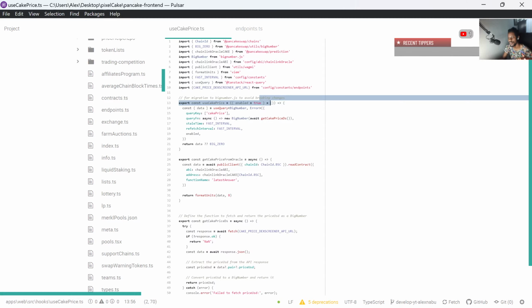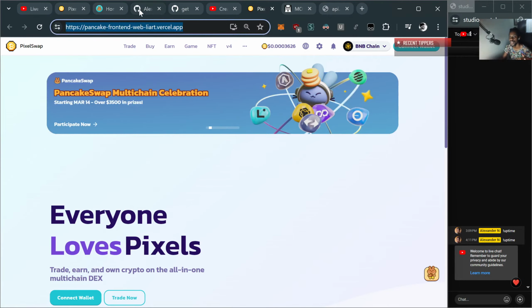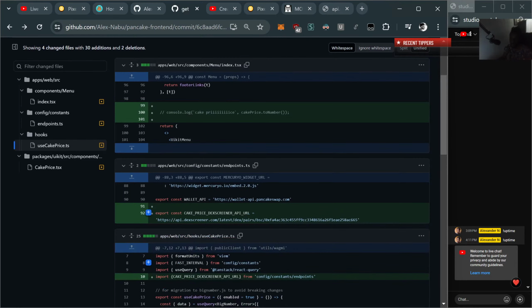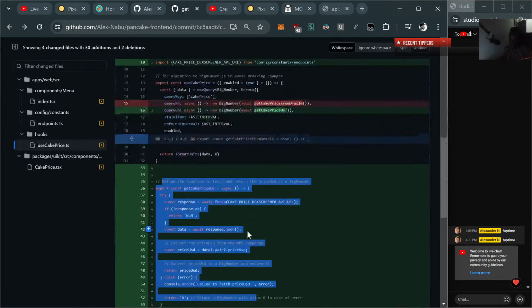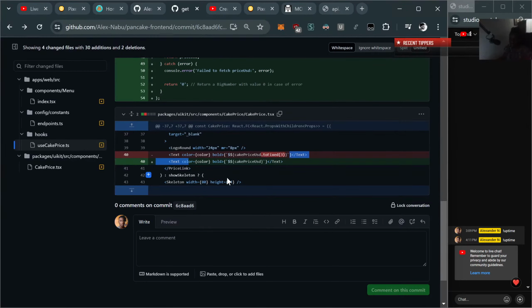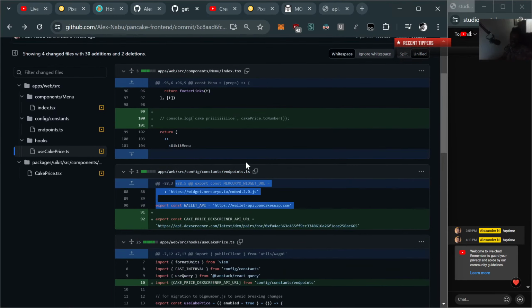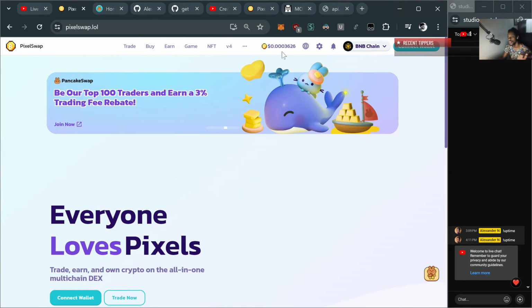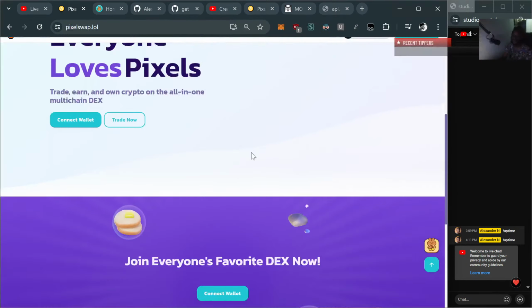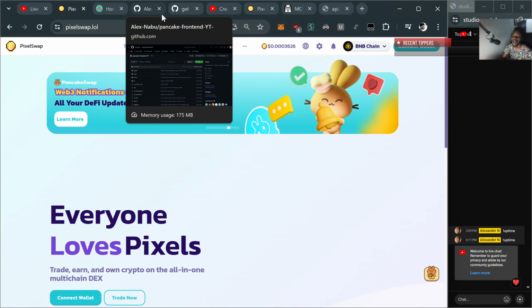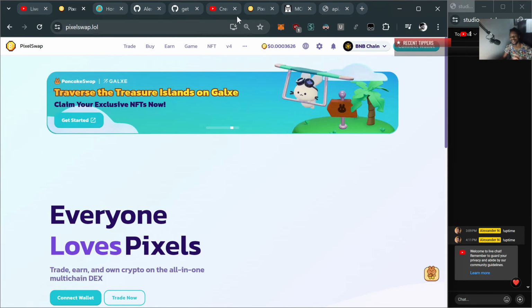So you can see the call here, use cake price, which is used all over the code essentially when we are asking for a price. That's how you end up changing the price right here. Pretty simple stuff, nothing too complicated. It's just one function you can get from the GitHub URL.